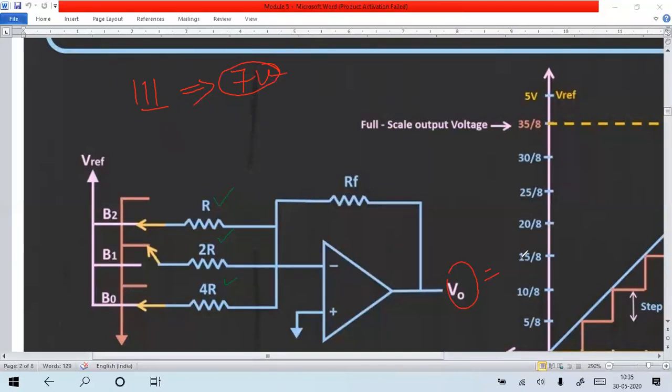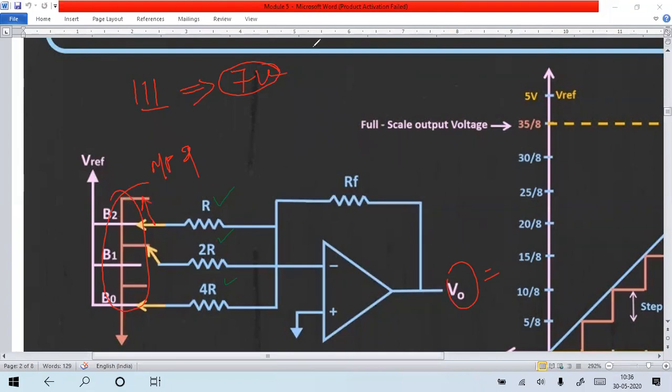Here I chose an operational amplifier inverting summer circuit, but this circuit has to be driven by binary bits. This has to be operated with the help of a microprocessor or microcontroller, so some circuitry has to be added. Whenever a bit is 1, that path has to be connected to V reference. Whenever it is 0, that path has to be connected to 0, grounded. In between, some microprocessor or microcontroller circuit will be used.